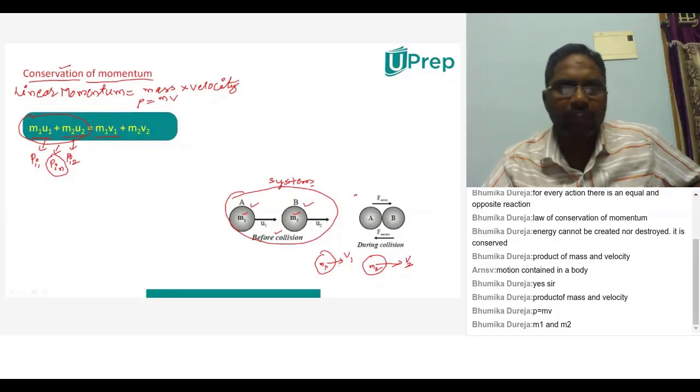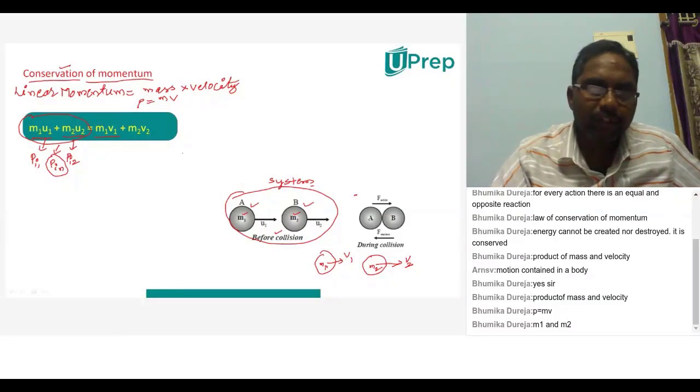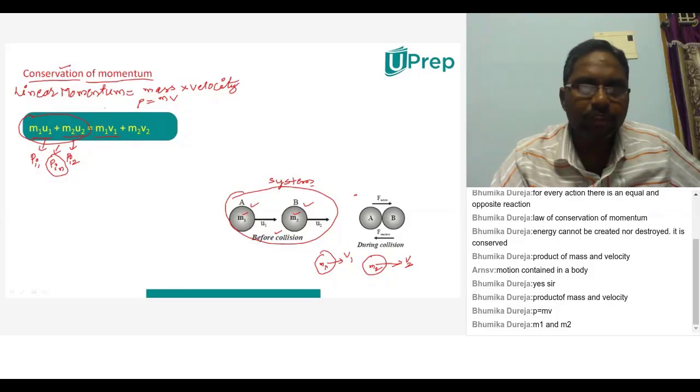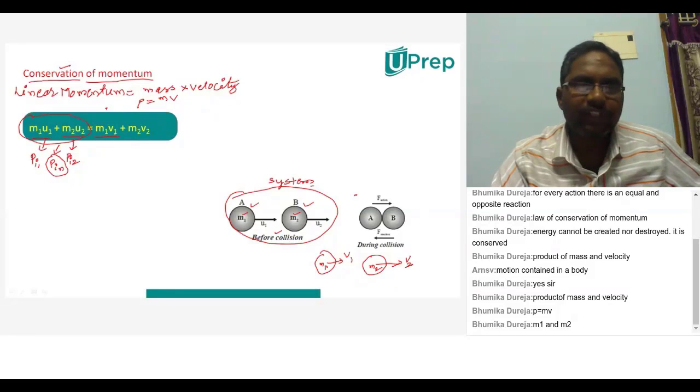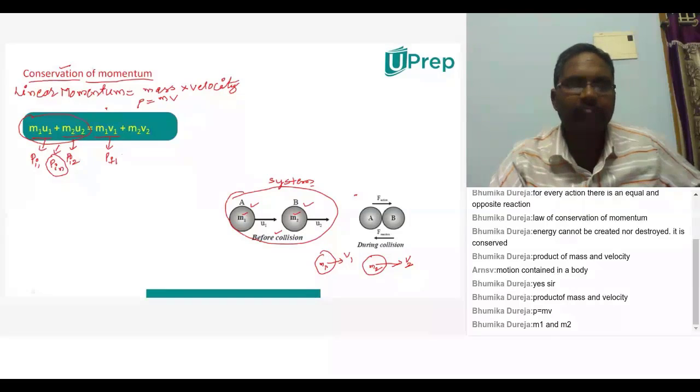So now try to understand this equation here. M1 v1 means what? Mass into velocity of the first object after collision. So what do I have to say for this? Final momentum of a first object.